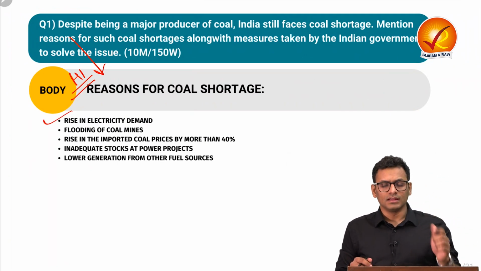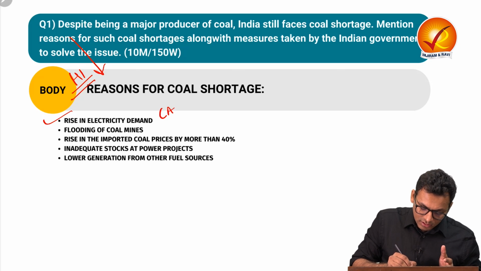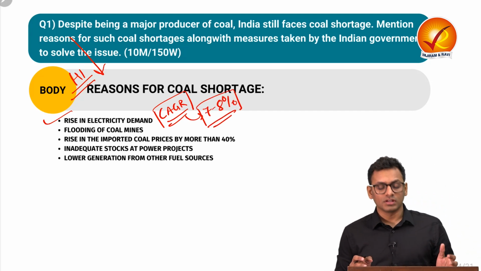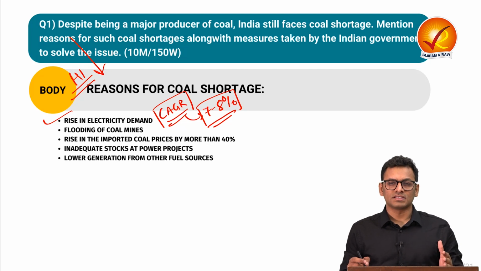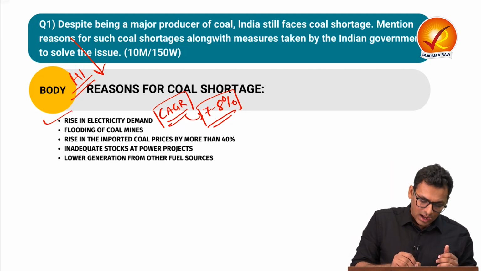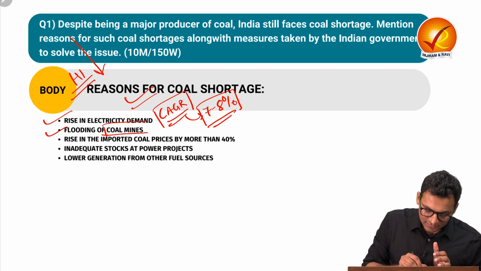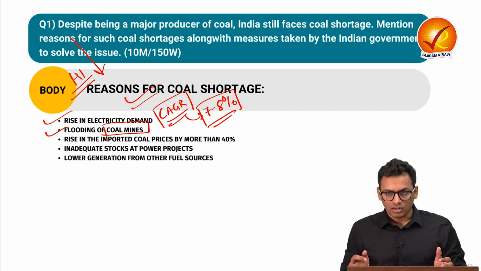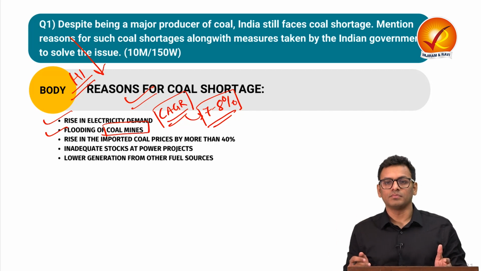You can talk about, in the very first point, rise in electricity demand. There have been various reports where the compounded annual growth rate with respect to the energy demand is hovering around 7 to 8%. This kind of annual growth rate of demand of energy consumption definitely puts a lot of stress on the resource and how exactly we can ensure that coal supply is maintained. The second is flooding of coal mines. We have witnessed how coal mines have certain kinds of structural issues with respect to flooding, and that definitely impacts the supply of coal for the thermal power plants.